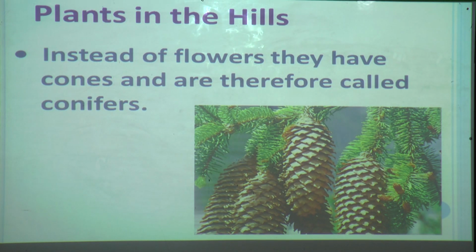They don't have flowers. Instead of flowers, the plants which grow in hills have cones, and therefore they are called conifers. You can see here this part is called cones, and because of this the plants which grow in the hills are called conifers.